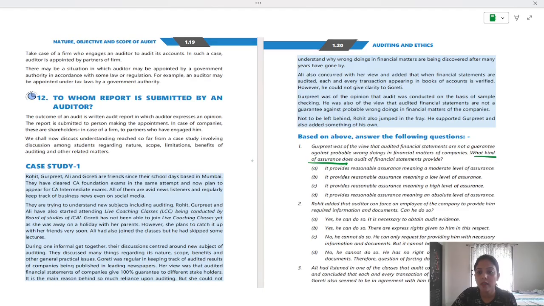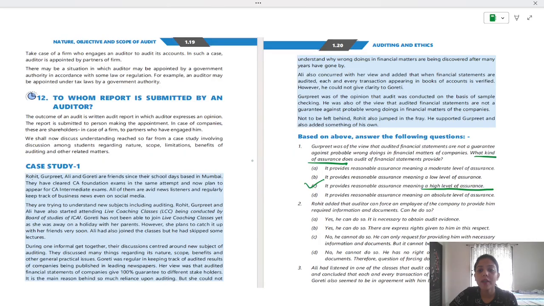Let's go to the other part. So here reasonable means moderate level. No, false. Reasonable means low level. Reasonable meaning high level of assurance. Reasonable meaning absolute level of assurance, which is true. High level of assurance. So option C is right. Now second question.